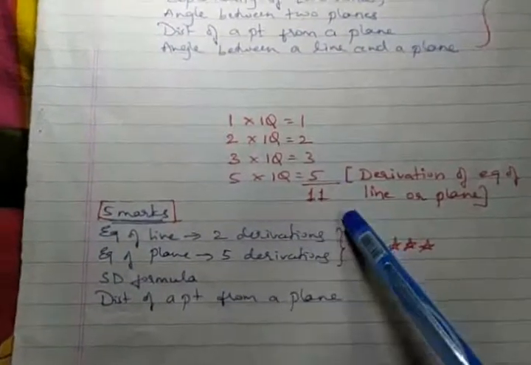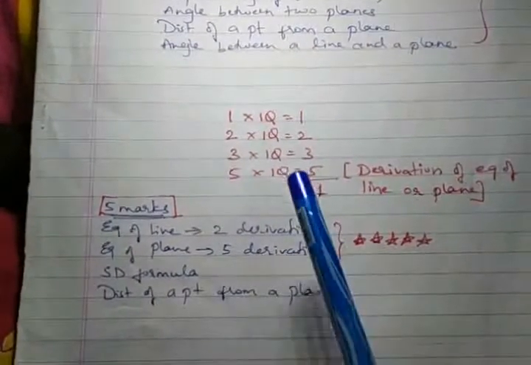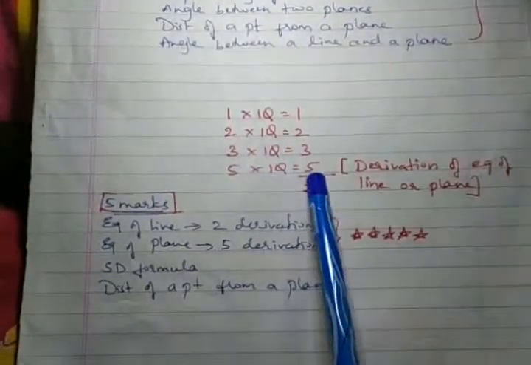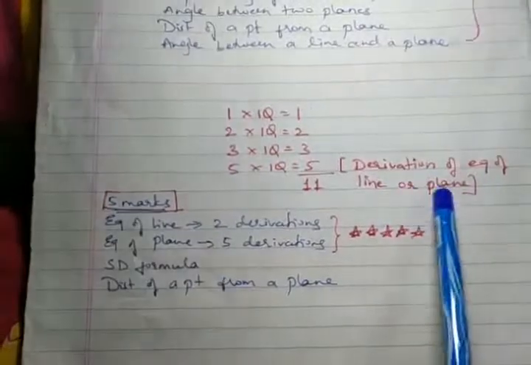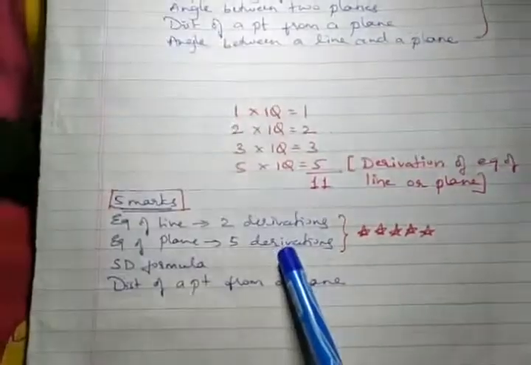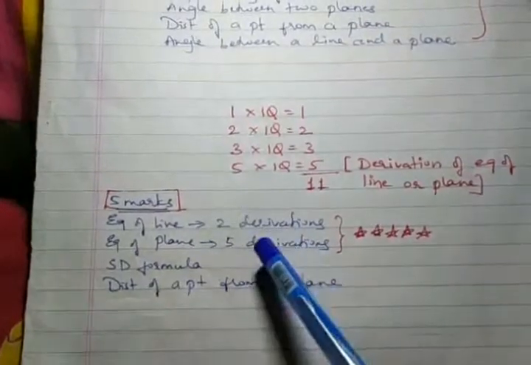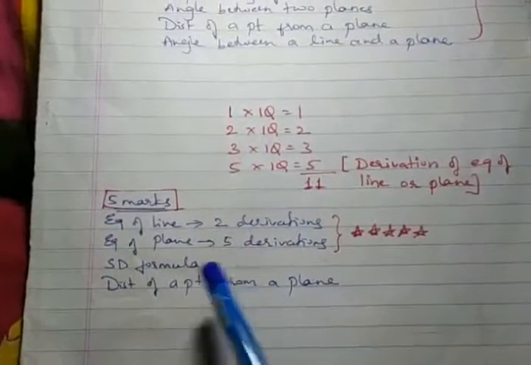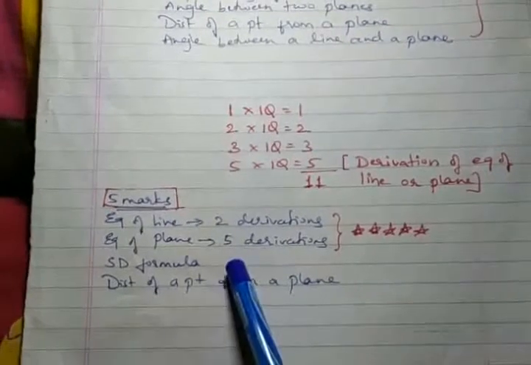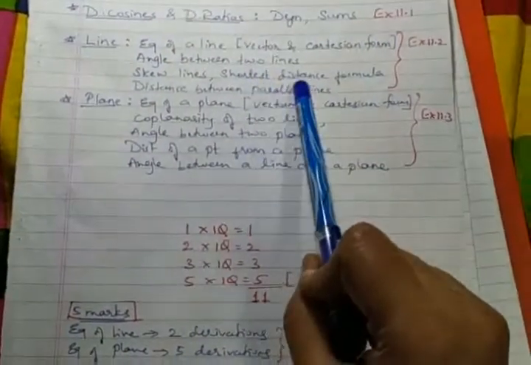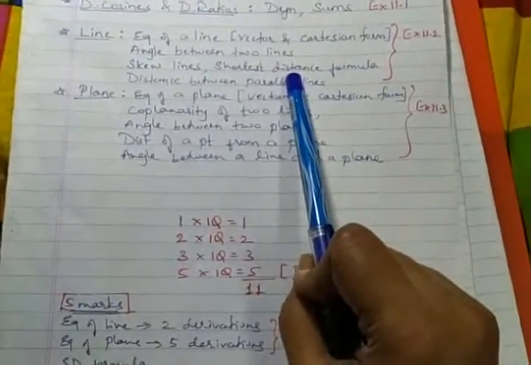So scoring is assured. It's better to go for the 5 marks questions, fixed questions anyway, in section D. So derivation of equation of line or plane will be given. But apart from these, according to the syllabus, the possibility is that the SD formula can be asked, but we are not sure about this. That is the shortest distance formula derivation. There is a chance they may ask it, but they have not asked it until now.